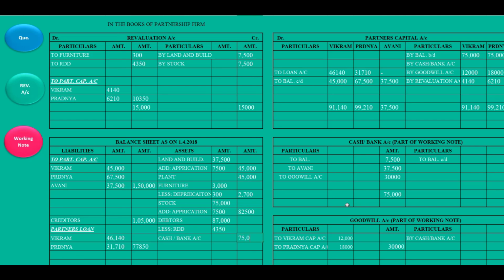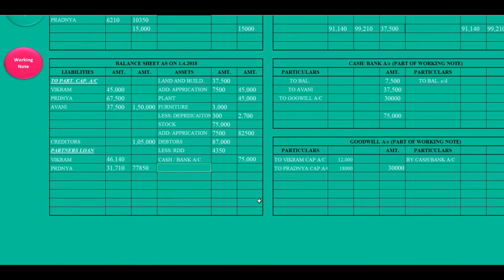Now we have to check whether the balance sheet is tallying. This side total is 3,32,850. I'll write here 3,32,850. And this side total is 87,043,50. Now we'll check. 2 lakh 32,850. Right? We have got it. So in this way we have done it.